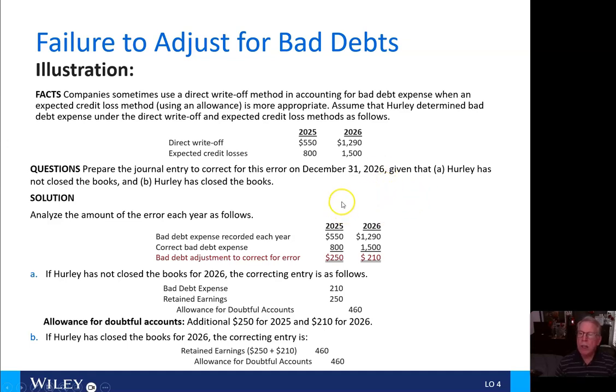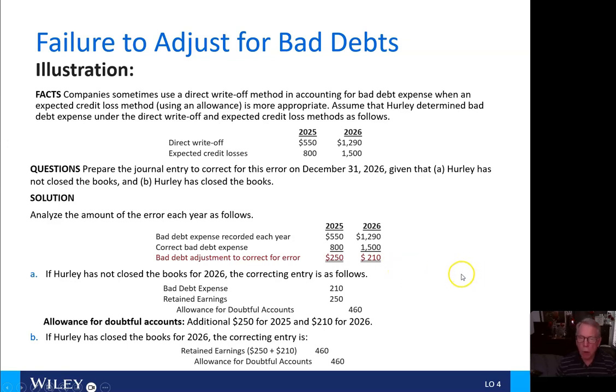So here we're going to prepare the journal entry to correct for this error on December 31, 2026, given that Hurley Alpha has not closed the books and Bravo Hurley has closed the books. The solution then is to analyze the amount of the error for each year. So the bad debt expense recorded was shown as here. It should have been $800 here. So the bad debt adjustments would be $250 for 2025 and $210 for 2026.